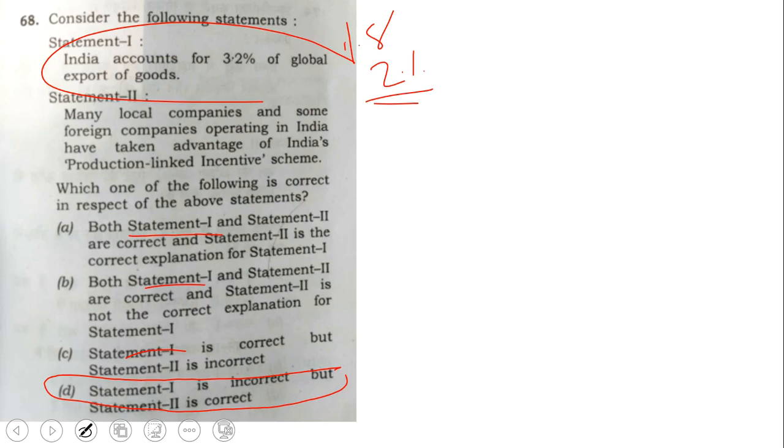Then service trade, if you see, it will be 4% something. Maybe next year they'll ask, that's why I'm telling you. So 2 to 4% is our global share in services. It's a kind of average they ask, so maybe it will be around this much, but they are asking goods, so that is wrong.